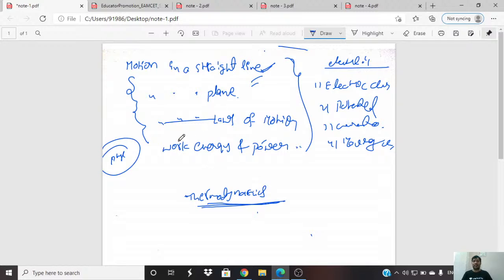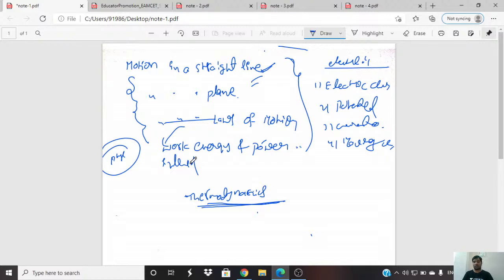Riverboat concept means relative velocity in riverboat or rain umbrella problems. These concepts will compulsorily come. And in laws of motion, mostly inclined plane combinations.